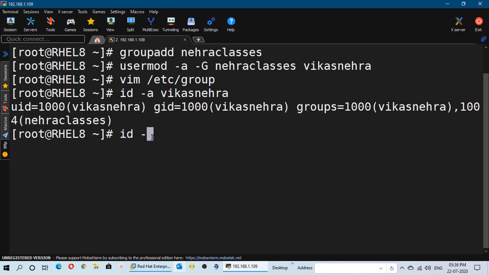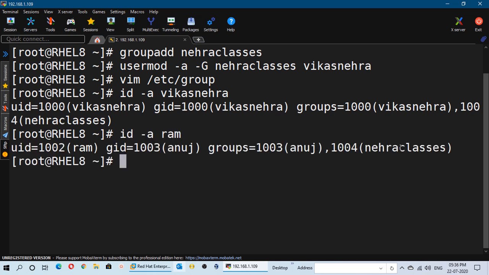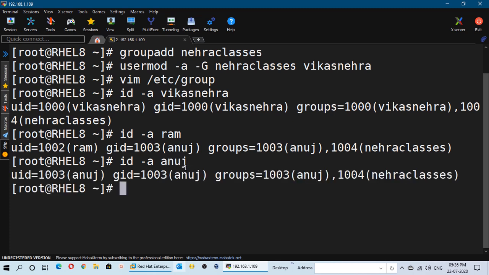Similarly, if you run the id -a command for Ram, you will find that he is also a member of this Nehra classes group. In a similar fashion, if you run the id -a command for the Anuj user, you will find that he is a member of Nehra classes. So in case this Nehra classes entry gets removed or deleted from the group file, or the group file gets corrupted, then all these users who are added in this group will not show the Nehra classes group. So how can we recover the group file, or these entries from the group file?